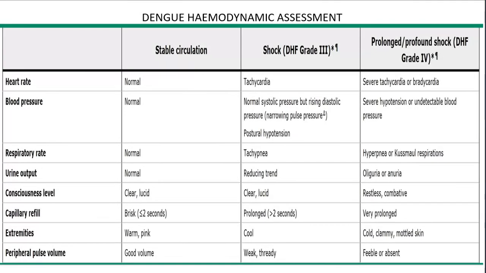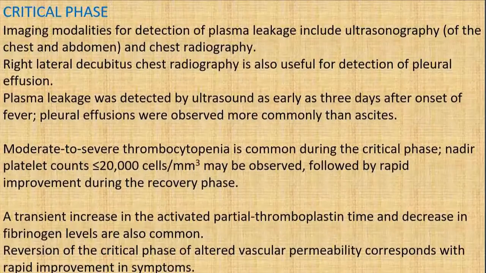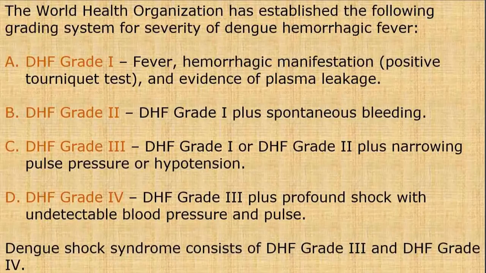So it's nothing but similar to this slide. Whenever all these are present, it comes under grade 4, and when these are present, it is grade 3. Grade 1 is fever and hemorrhagic manifestations with evidence of plasma leakage, and grade 2 is all these along with spontaneous bleeding. So these are the four grades, and dengue shock syndrome consists of dengue hemorrhagic fever grade 3 and dengue hemorrhagic fever grade 4.